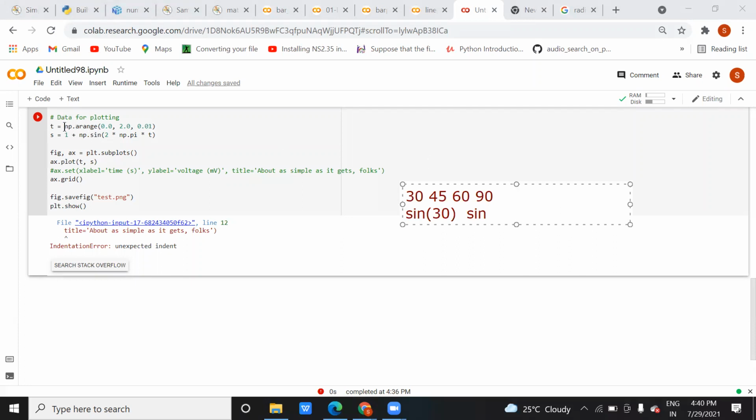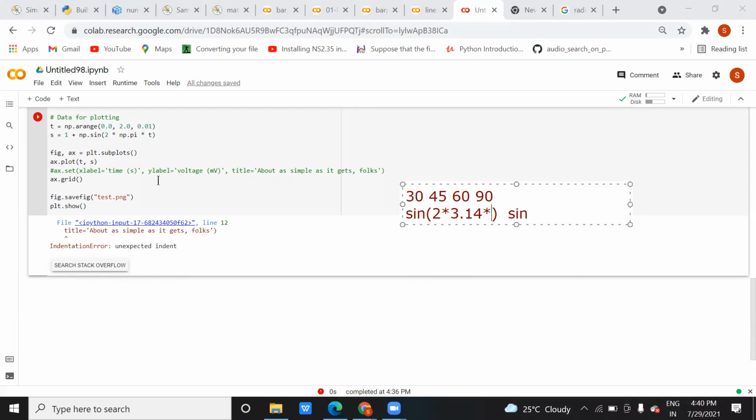With the help of this numpy, they are calling this sine function, and this sine function will do this operation. Instead of this 30, they are passing here 2 into pi, that is 3.14, into t value. So every time you are getting t value in this range 0 to 2, starting at 0.0, next will be 0.01, 0.02, 0.03.